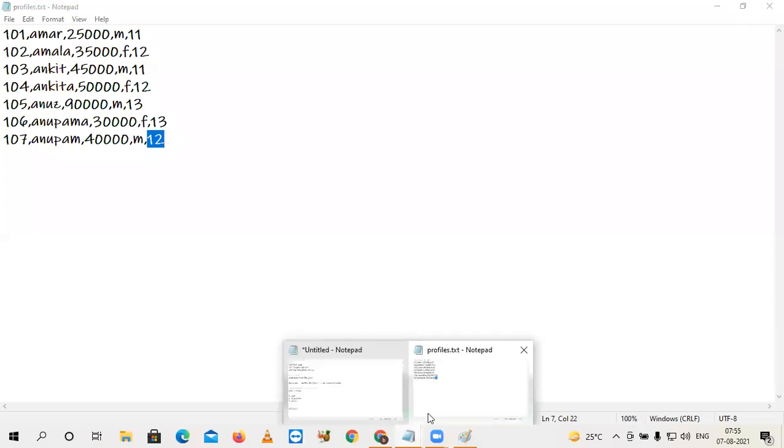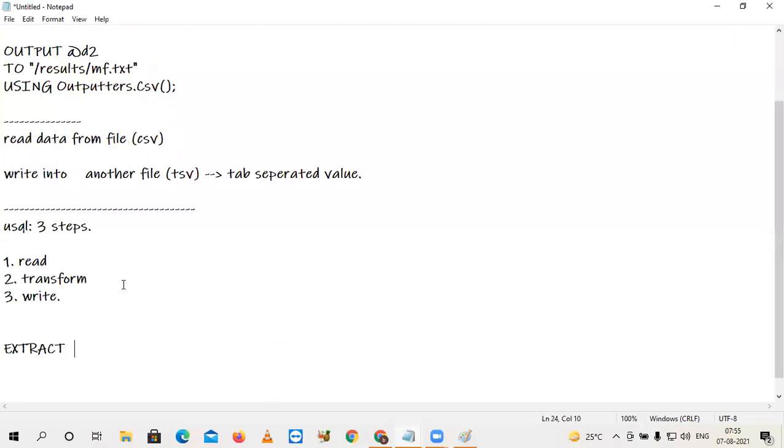So this is our file. I want to read this data. The first field is ID. The guideline for you: field names are given in small lowercase letters. ID, data type int I am giving. Name, string.